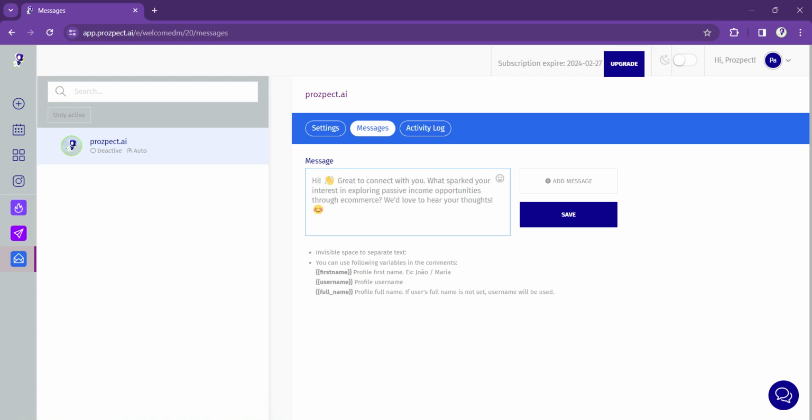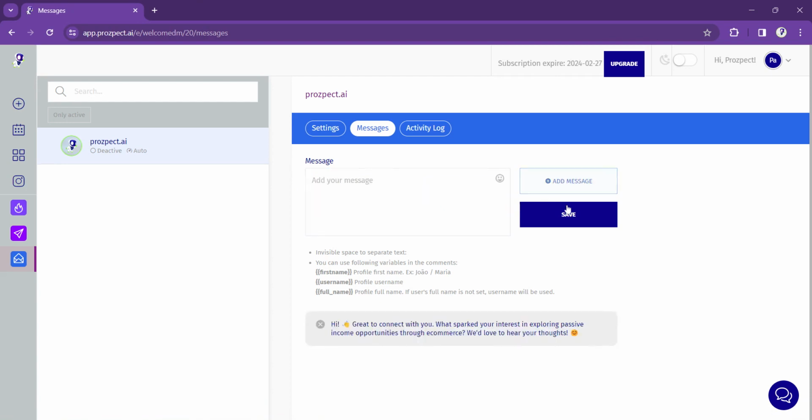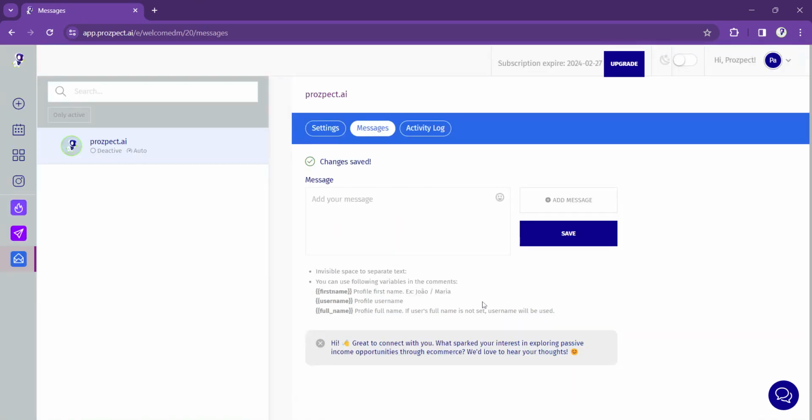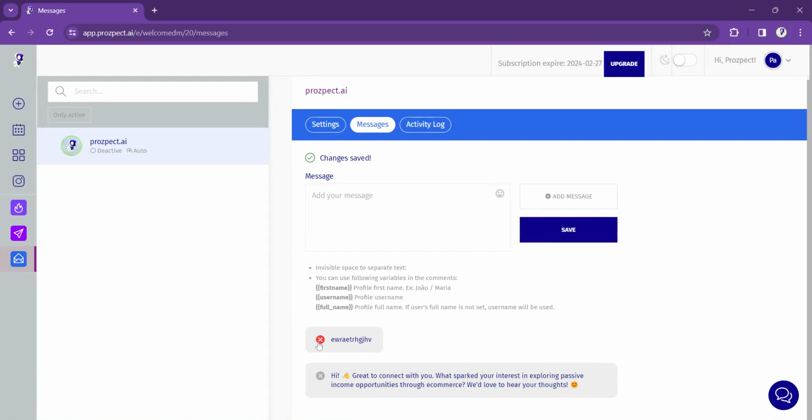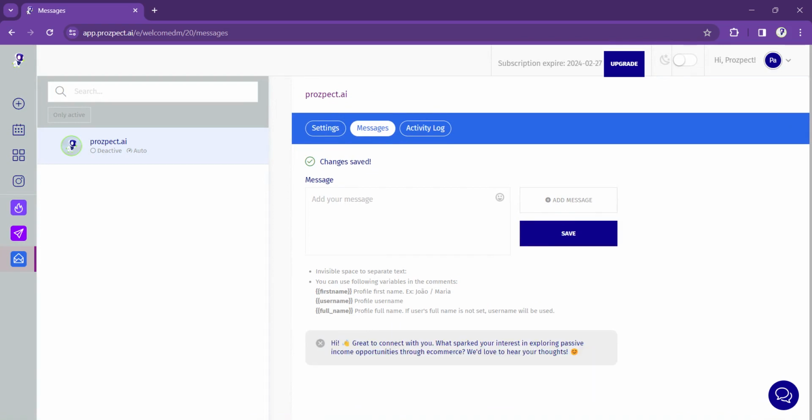What I do is, this is an example of a message that I have for one of my companies. I type it up, I click on add message, and then I save. Very important. That's the way that you have to do it. You type, you add, you save. All right. That's how you do it. You can delete here.